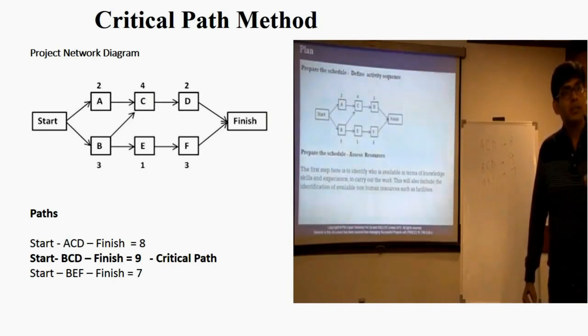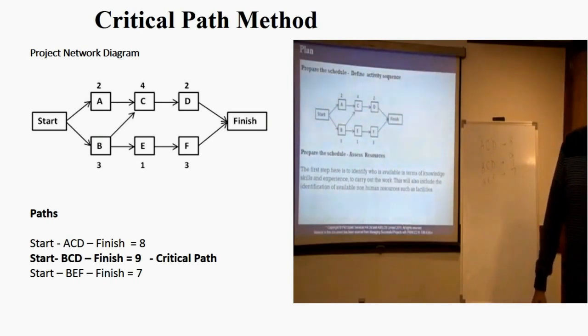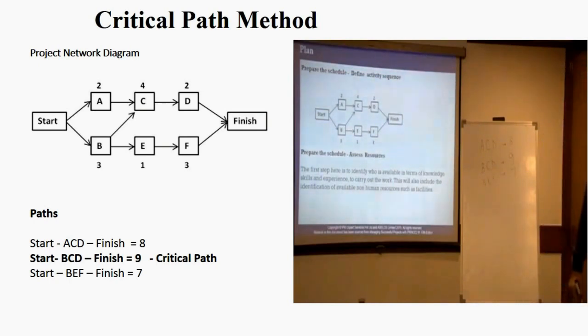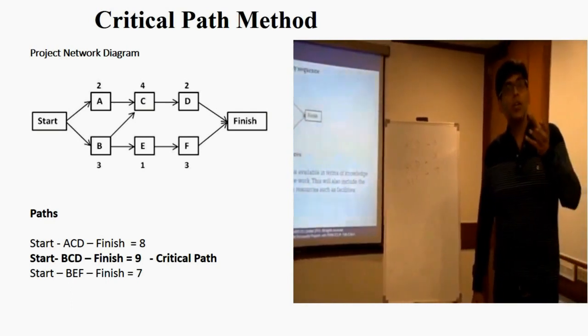Critical path is the longest path in a project network diagram. Right? This path determines the duration of the project. We cannot afford any delay on an activity on the critical path. Is this clear? Now, we can afford some delay on activities on a non-critical path.